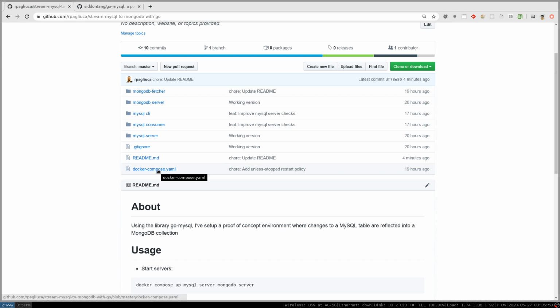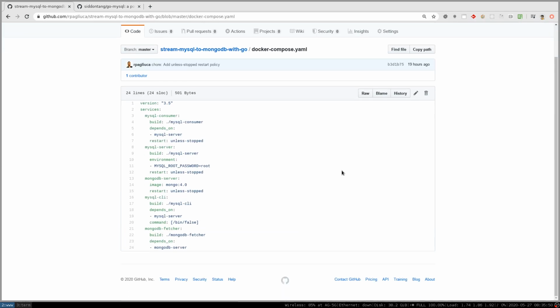So what's going on here? I have set up this Docker Compose YAML file where I configure a MongoDB server, a MySQL server, and this is the main application, the MySQL consumer. This is the Go application, which imports the go-mysql library, and which is responsible for reading the bin log events from the MySQL server and acting upon that. And actually in the event handler, I have implemented this functionality of reading the changes and writing to a new collection in the MongoDB server.